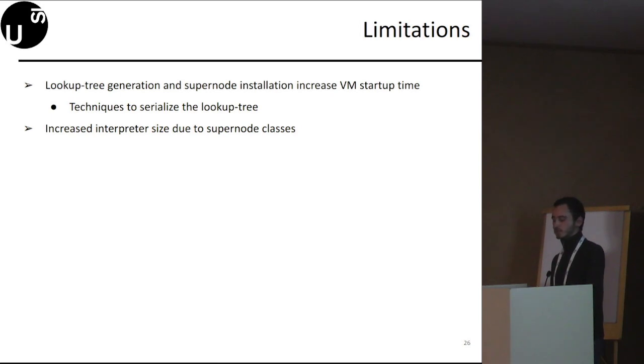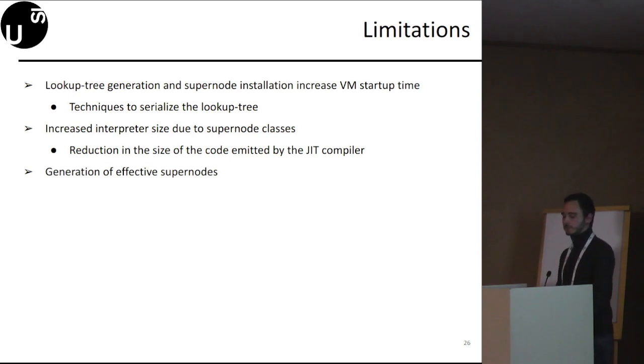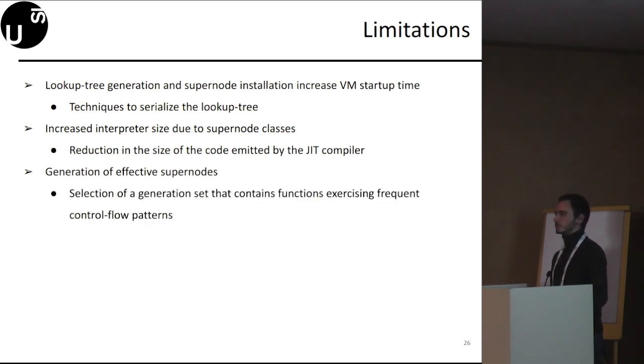We would like to notice that, however, at runtime we measure a reduction in the size of the code emitted by the JIT compiler. Finally, the effectiveness of our supernodes depends on the quality of the generation set. In particular, a generation set will need to include functions exercising frequent control flow patterns.